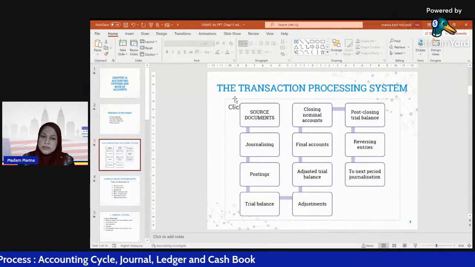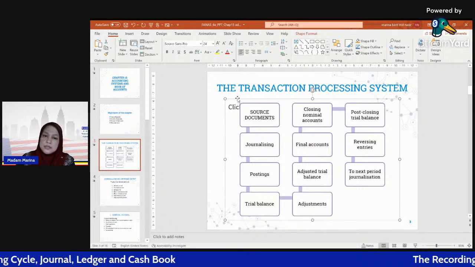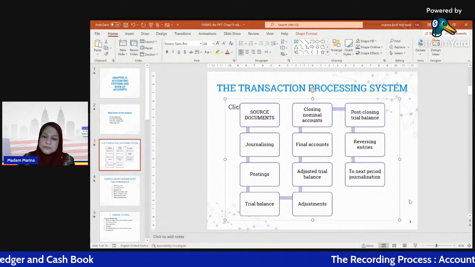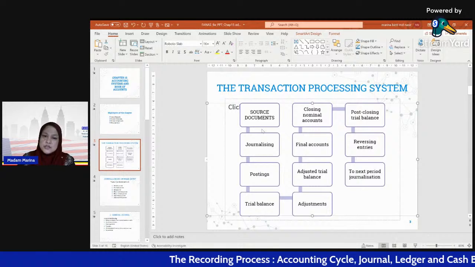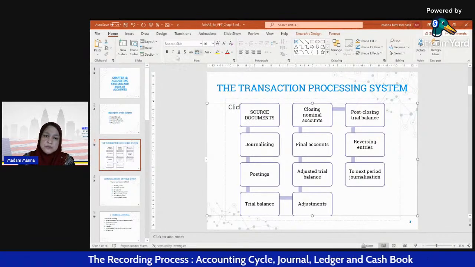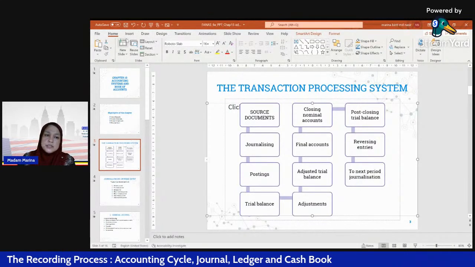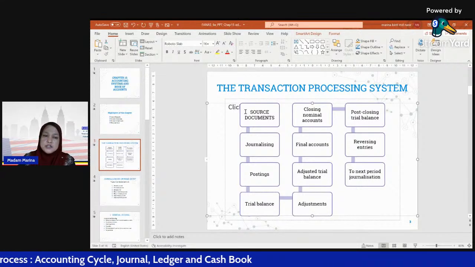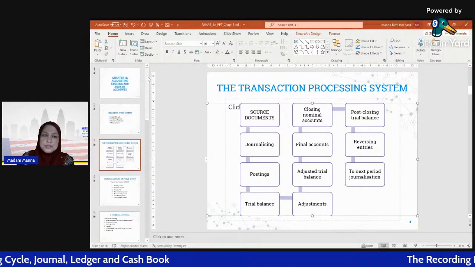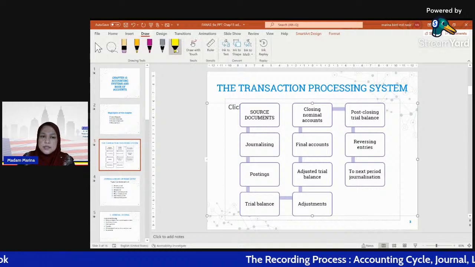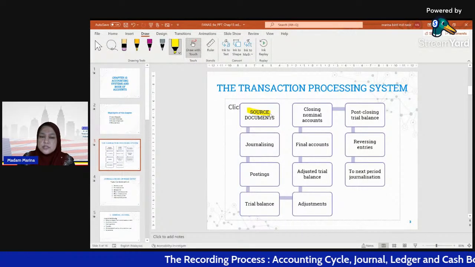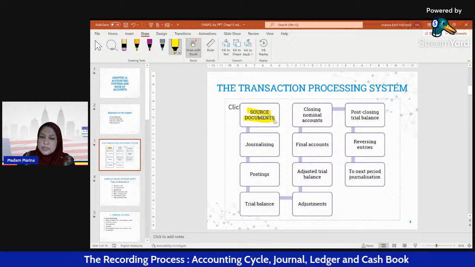This is the accounting cycle. We start from the source documents. Examples of source documents in accounting.